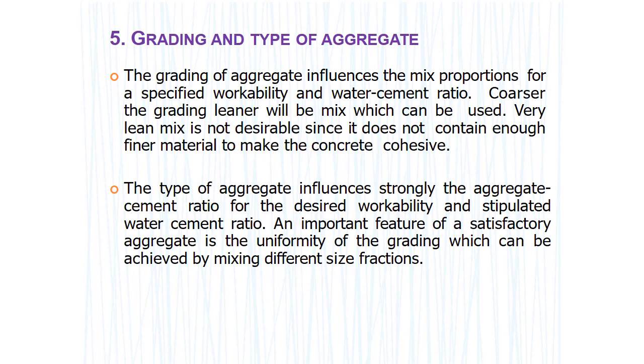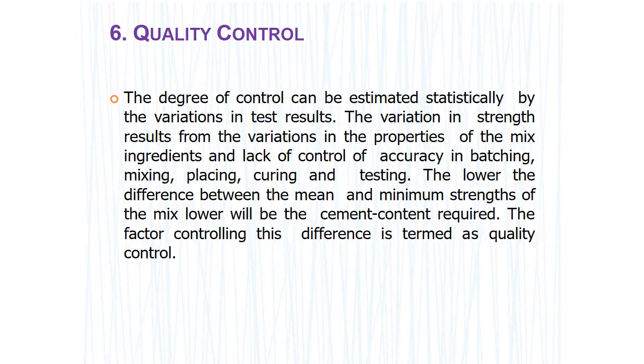Next one is the grading and type of aggregate. The grading of aggregate influences the mix proportion for the specified workability and water cement ratio. Coarser the grading, leaner will be the mix which can be used. A very lean mix is not desirable since it does not contain enough fine material to make the concrete cohesive. Type of aggregate strongly influences the aggregate cement ratio for the desired workability and stipulated water cement ratio. An important feature of satisfactory aggregate is the uniformity of grading, which can be achieved by mixing different sizes.